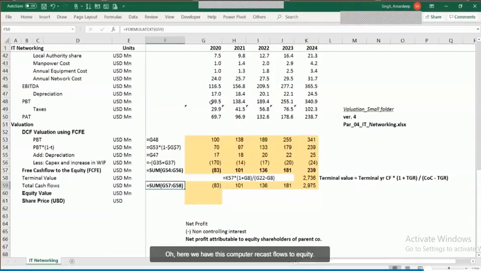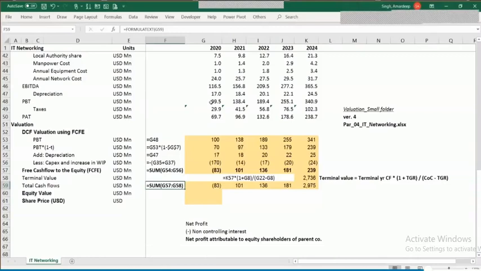Over here, we have just computed the free cash flows to equity, and we are going to discount it at the cost of equity.